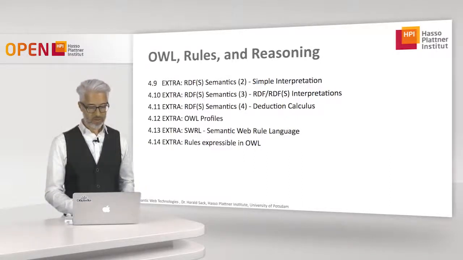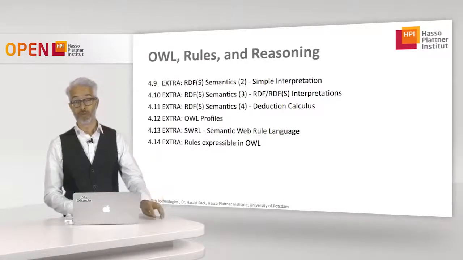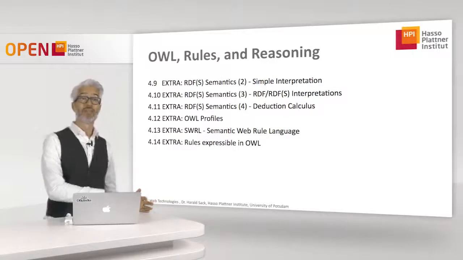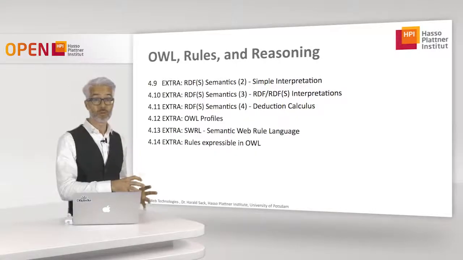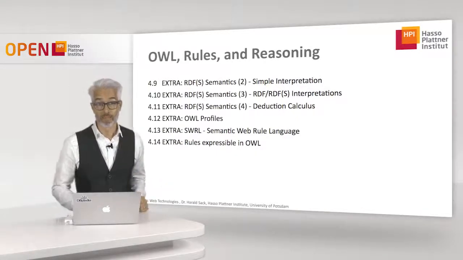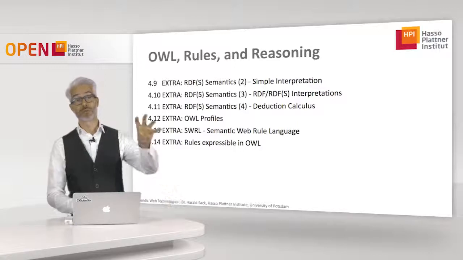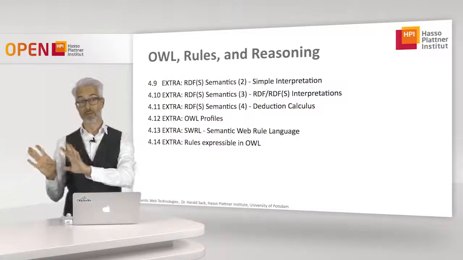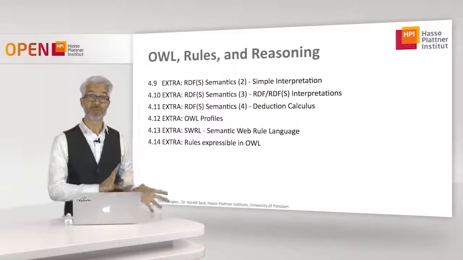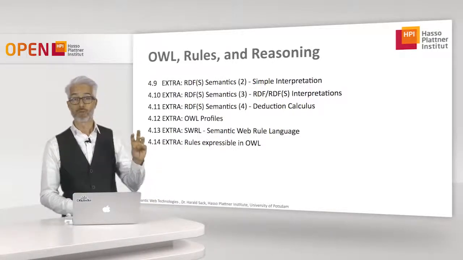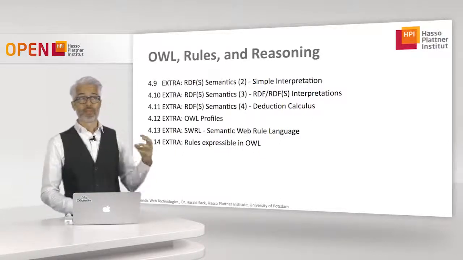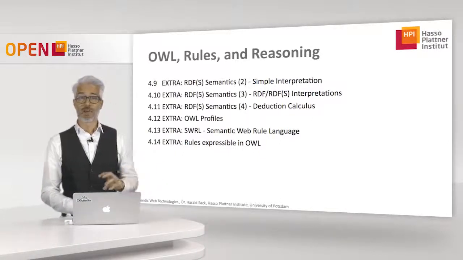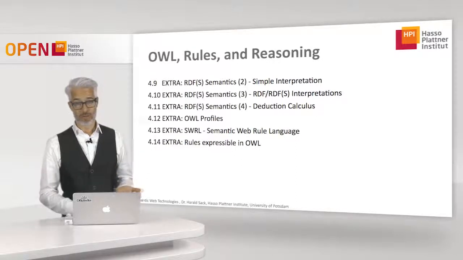Then in part 4.12, we will talk about OWL profiles. If we consider OWL together with its compatibility to RDFS, so if all of RDFS is included in OWL, then OWL again becomes undecidable. We know that OWL restricted to description logics without considering RDFS is still decidable. This is one of the reasons we have already looked at description logics. And the decidability for OWL nevertheless is rather hard, so these algorithms are rather time consuming.